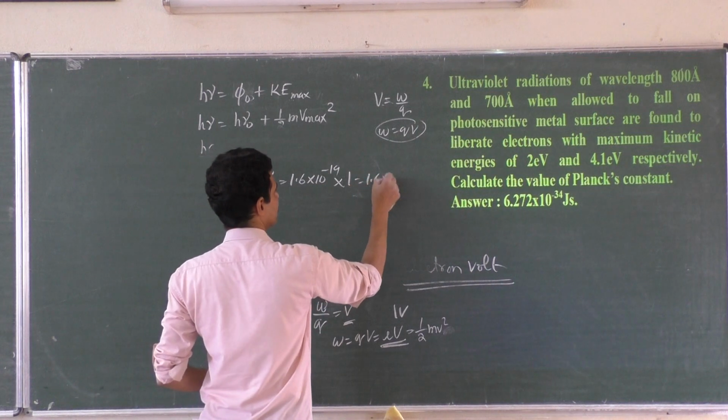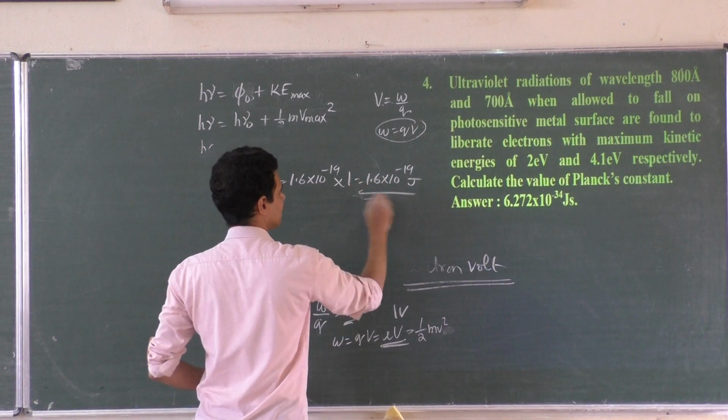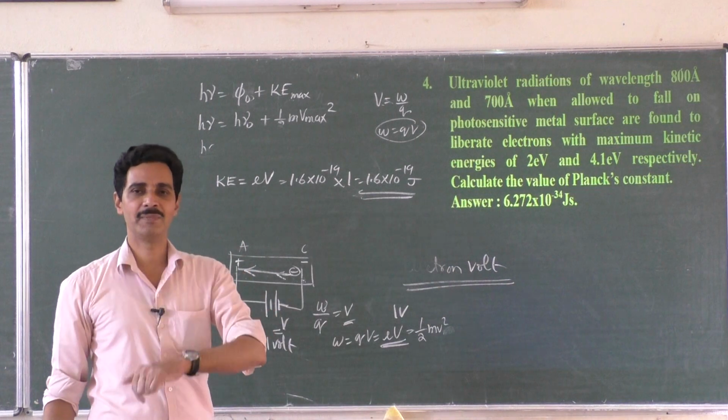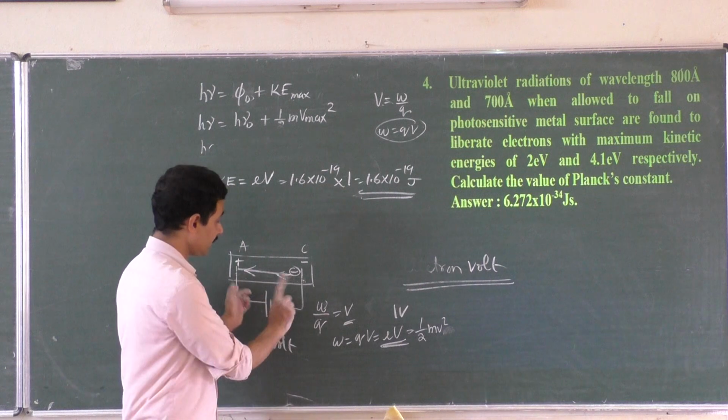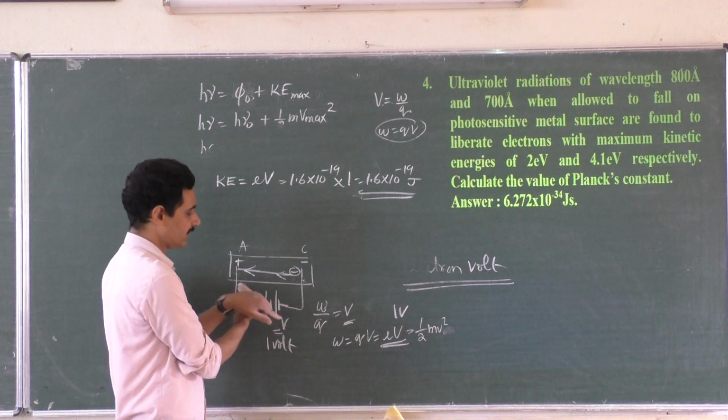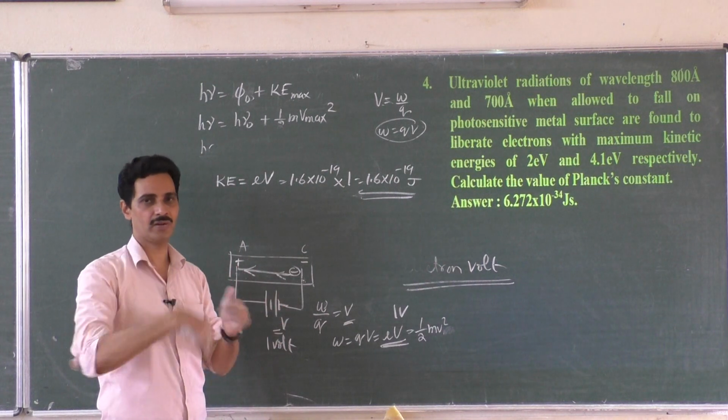So this is 1.6 into 10 to the power minus 19 joules. That is the energy gained by the electron, EV. Got it now? But if you want to stop it, you have to reverse it. You have to give the reverse potential, as in the photoelectric effect, in order to stop it.